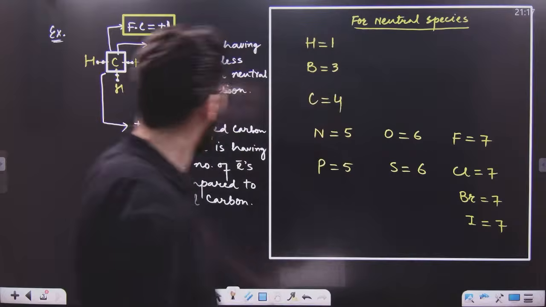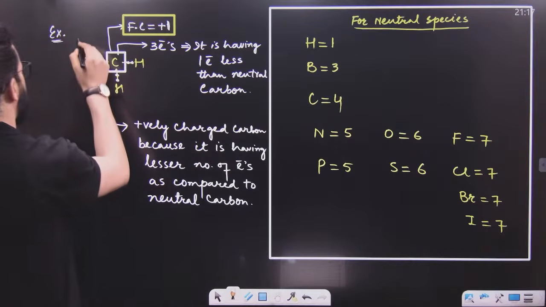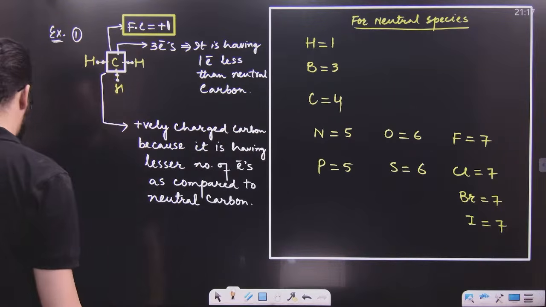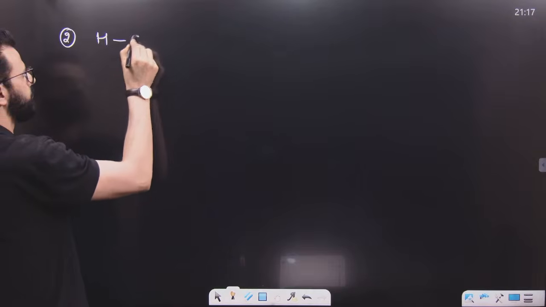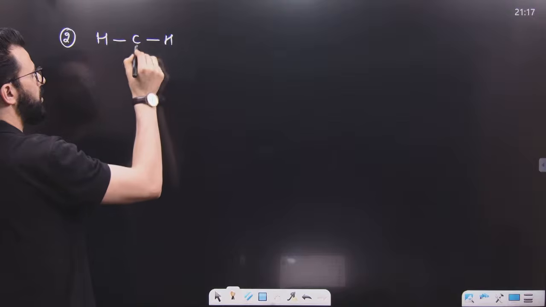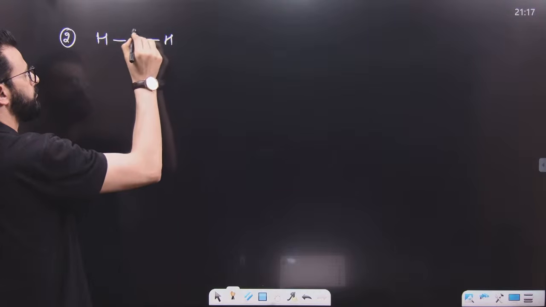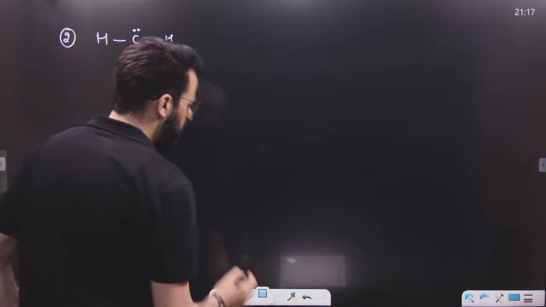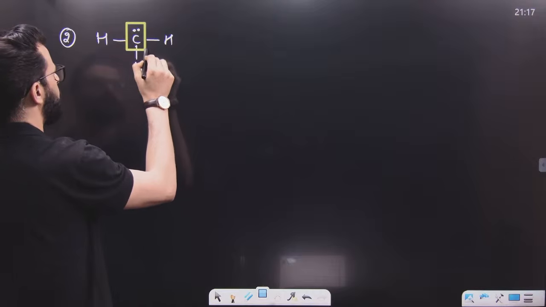Now after that, let me give you another example. Suppose the second example is like this. And we have to calculate the formal charge of this carbon.